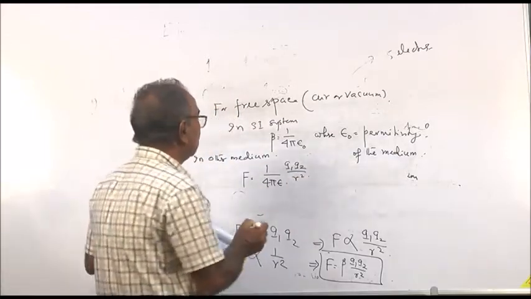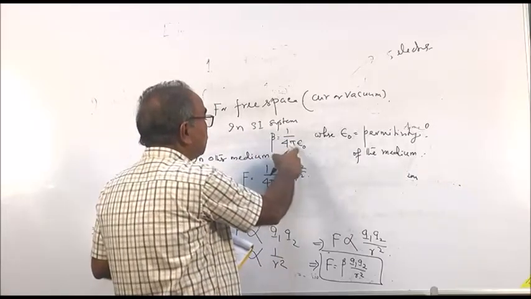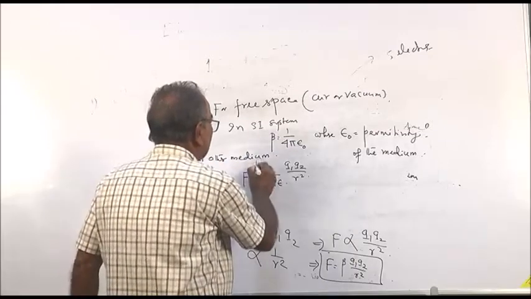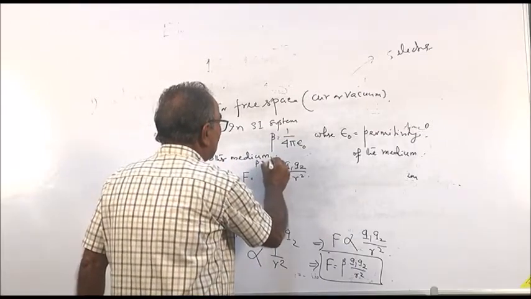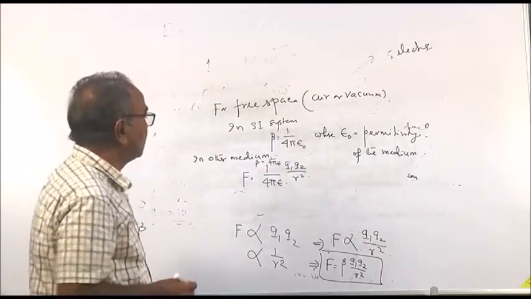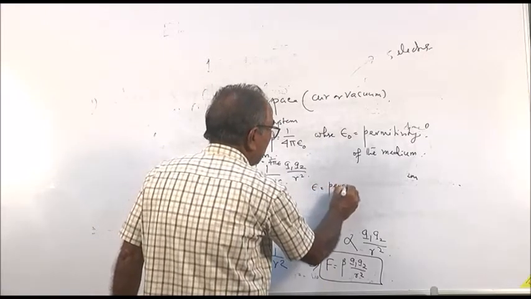In air medium beta is 1 by 4 pi epsilon 0, but in any other medium beta becomes 1 by 4 pi epsilon, not epsilon 0, where epsilon is the permittivity of that medium.